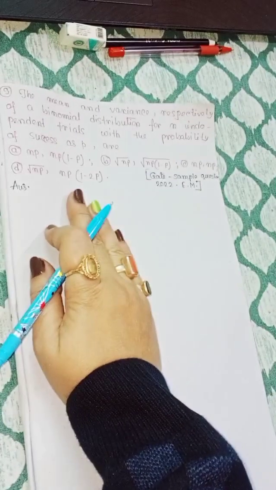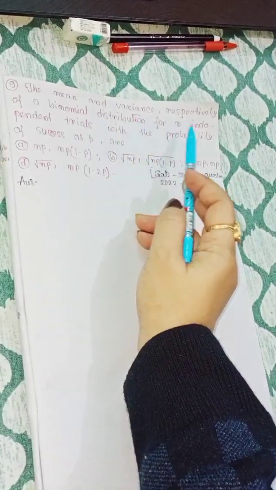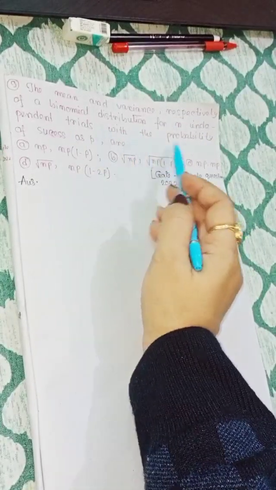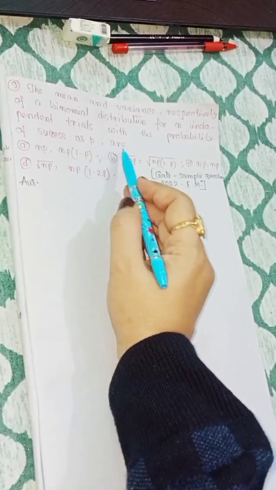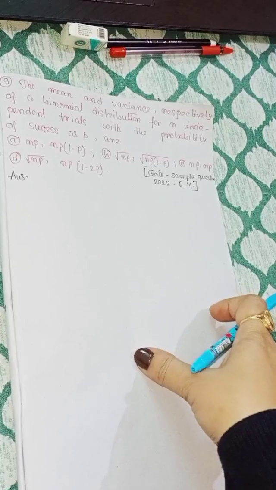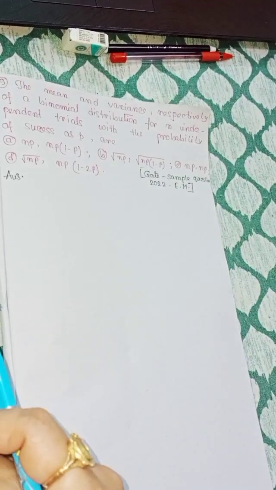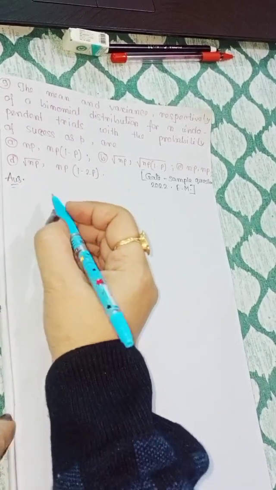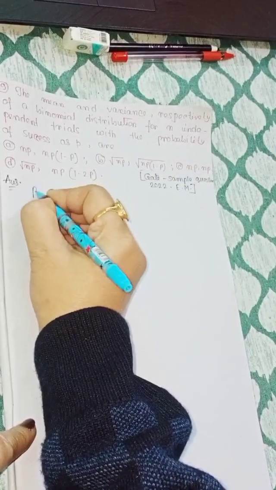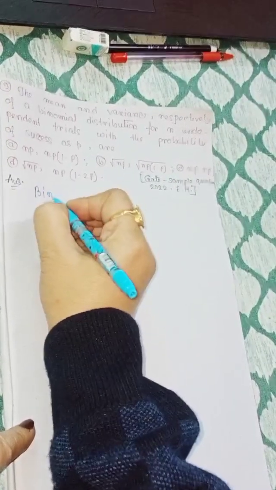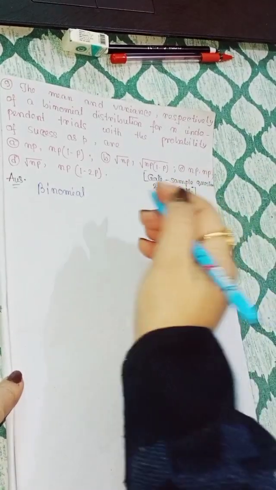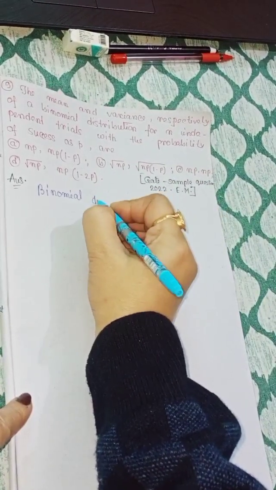Now moving to question 9. Question 9 tells us the mean and the variance respectively of a binomial distribution for n independent trials with a probability of success p are, 4 options are given. So this is the question in the house of mean, median, mode, and it is also a GATE sample question. So here the binomial distribution is given.